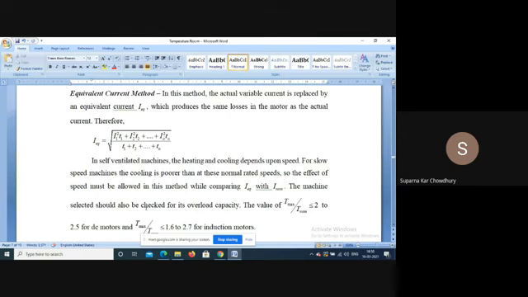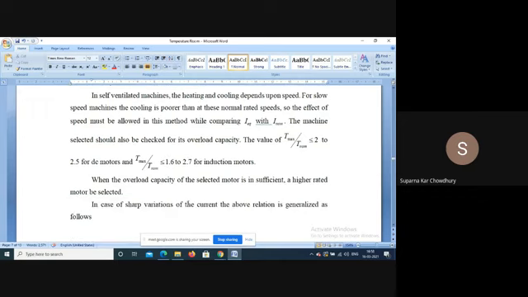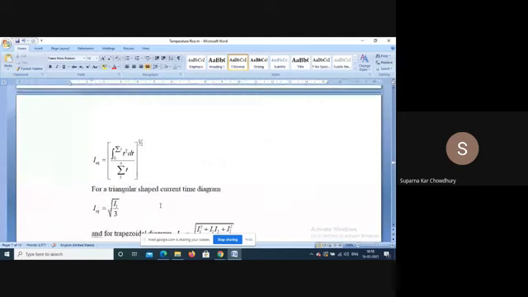The machine selected should also be checked for overload capacity. That is also true for the previous method, that is, Tmax by T nominal less than 2 to 2.5 for a DC motor and Tmax by T nominal 1.6 to 2.7 for an induction motor. When the overload capacity of the selected motor is not sufficient, then the higher rating motor is selected. In case of sharp variation of current, the above relation is generalized as follows.